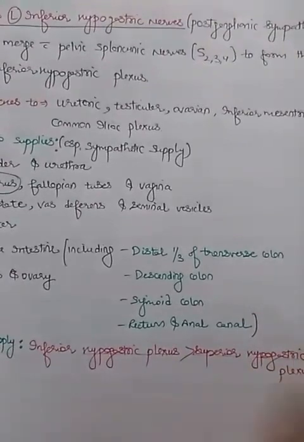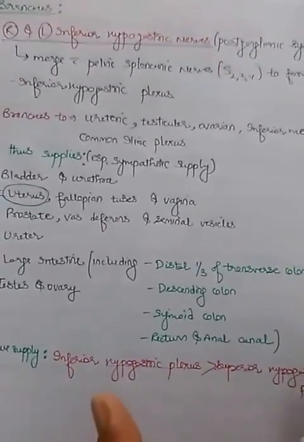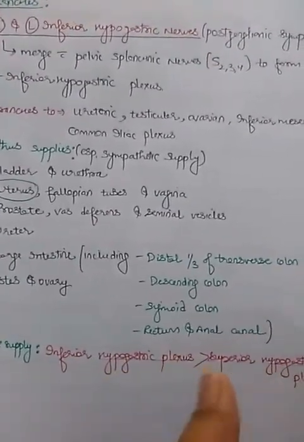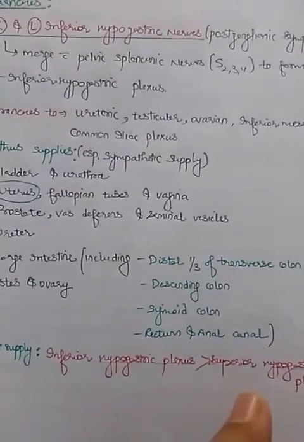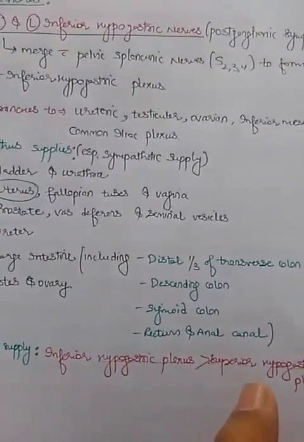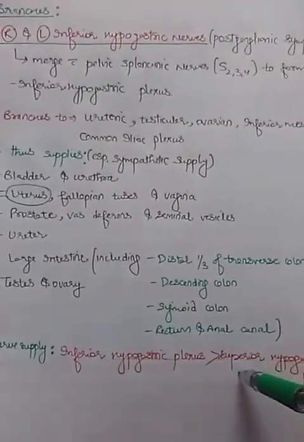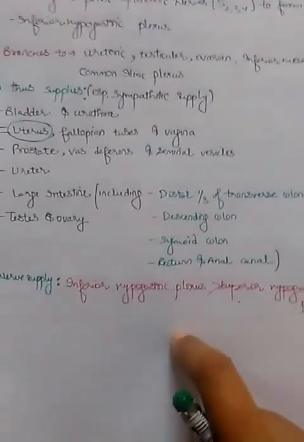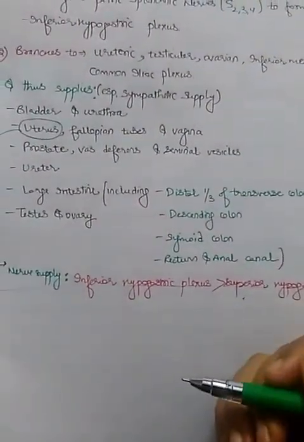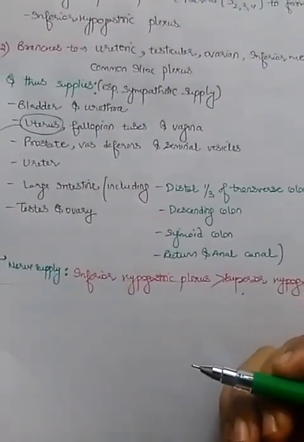Also these organs are supplied by the inferior hypogastric plexus. But you should remember that all these components are mainly sympathetically supplied by the superior hypogastric plexus.